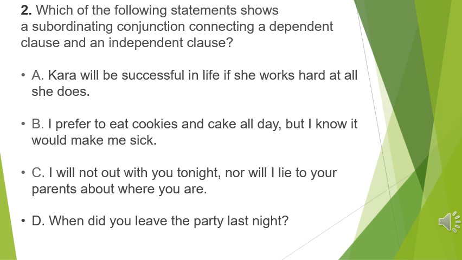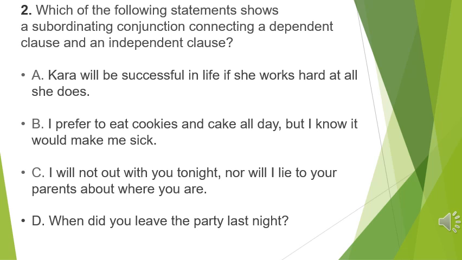Okay, let's move to the second question here. Which of the following statements shows a subordinating conjunction connecting a dependent clause and an independent clause? So here we should look for a complex sentence. Let's read the first sentence. Kara will be successful in life if she works hard at all she does.